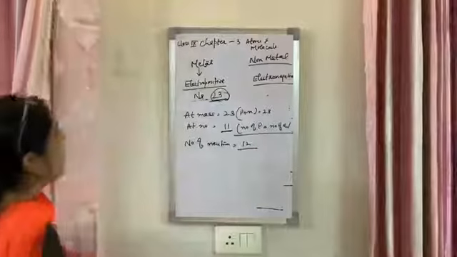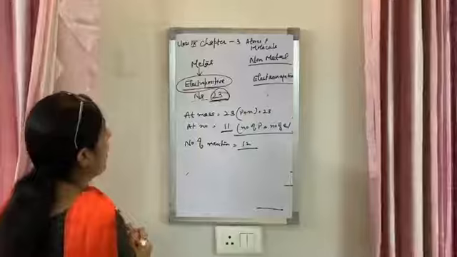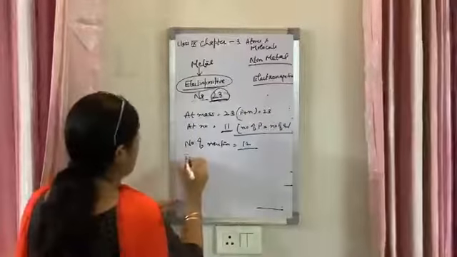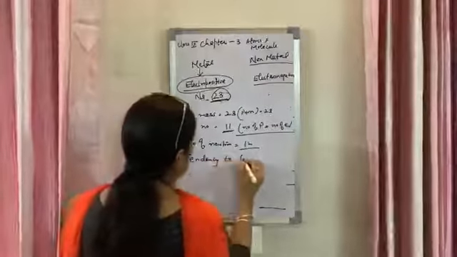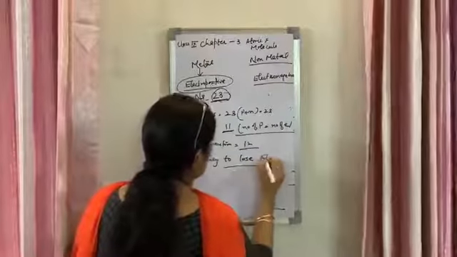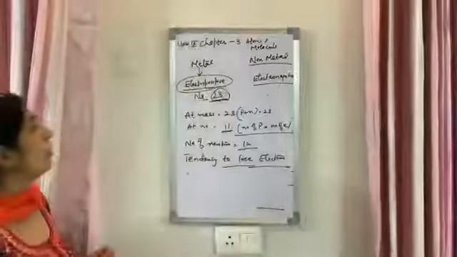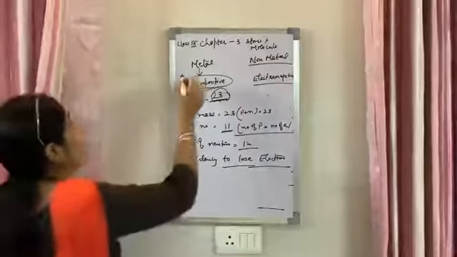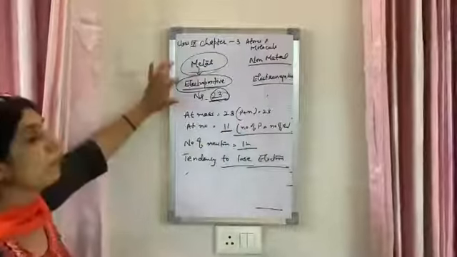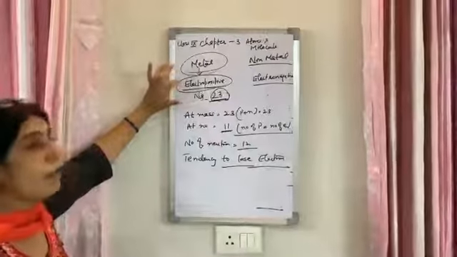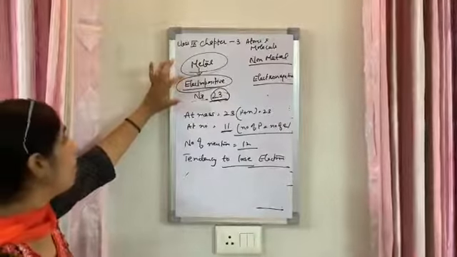So how are the ions formed? What is the meaning of electropositive? The electropositive elements have a tendency to lose electrons. I have told you the cations are formed by losing the electron. So who forms the cation? Metals have a tendency to form cations. Metals lose the electron and they form cations.